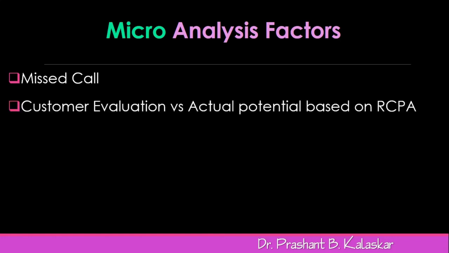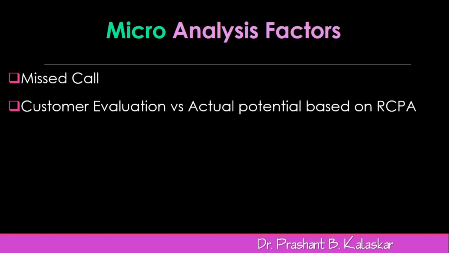Second is the customer evaluation versus actual potential based on RCPA. As we discussed, the sales force must know what is the actual potential of his listed doctor, which he or she can find from RCPA, and what is the actual business given by the doctor for their company's product. Sometimes the sales force even gets satisfied by getting, say, rupees 2000 per month business from a potential doctor.